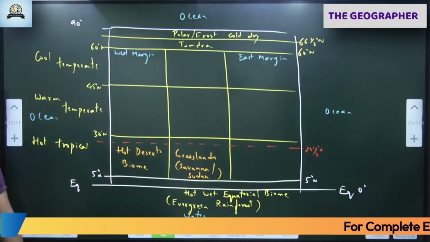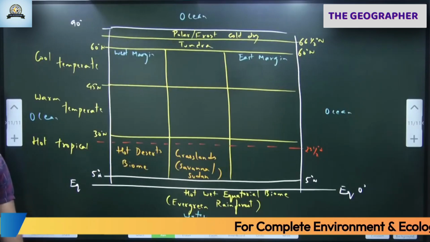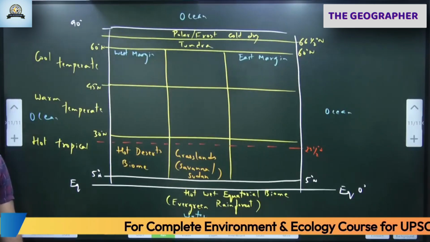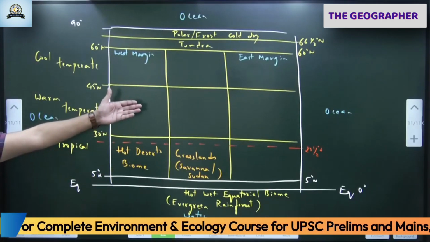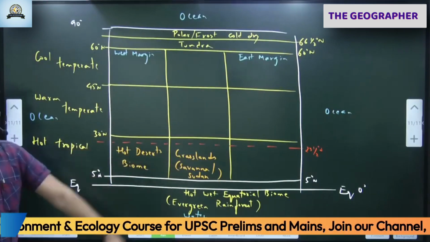Okay. Yesterday I was showing you two types of grassland. Hot tropical grasslands of savanna I also showed. Temperate grassland like prairie I also showed. So this is savanna grassland.